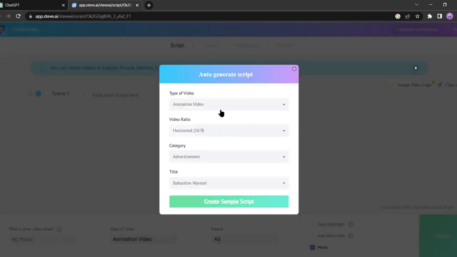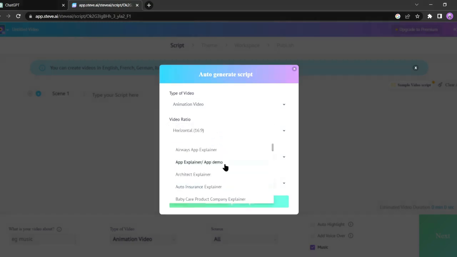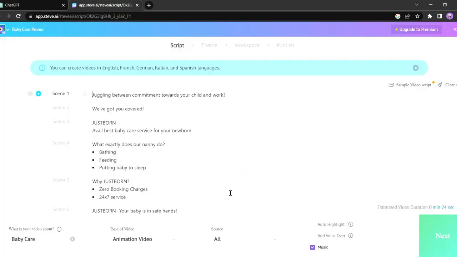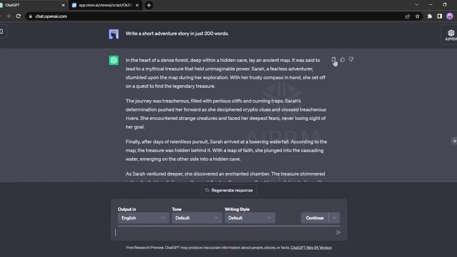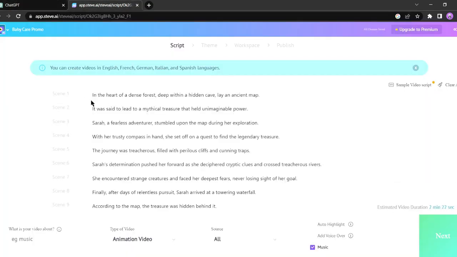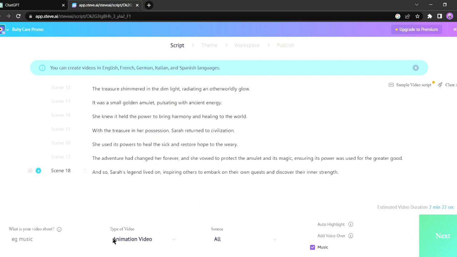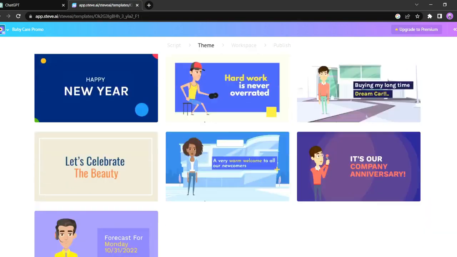Now select your video type. I am selecting animation. Then select video ratio. For a YouTube video, always select 16:9. After that, select video category and your video title. Once you've done that, click on Create Sample Script. Steve AI will generate a sample script based on your story. But before we proceed, let's clear out their sample script. Now, let's head back to ChatGPT, copy our adventure story, and paste it into Steve AI. Great! Click Next to continue.